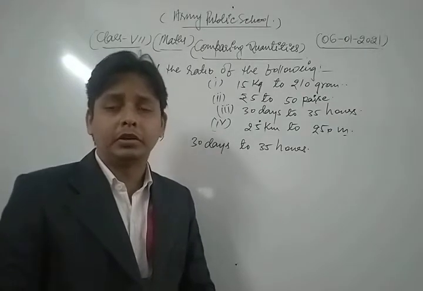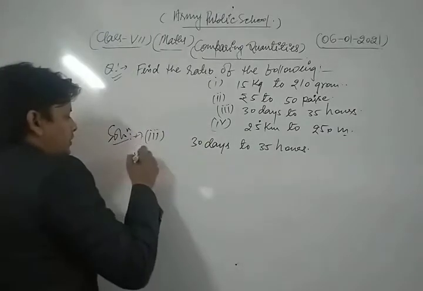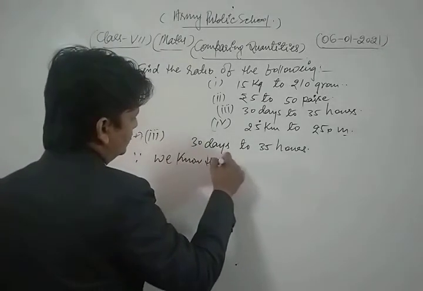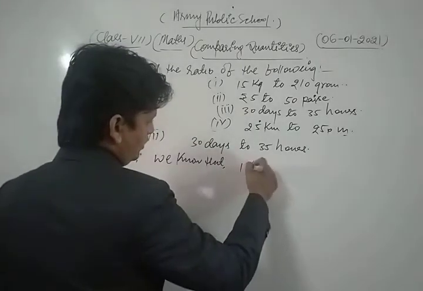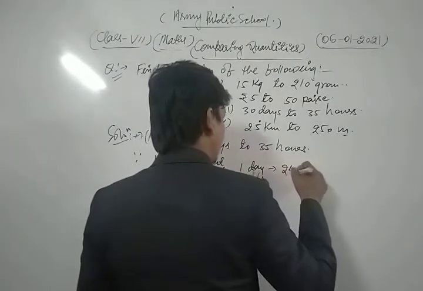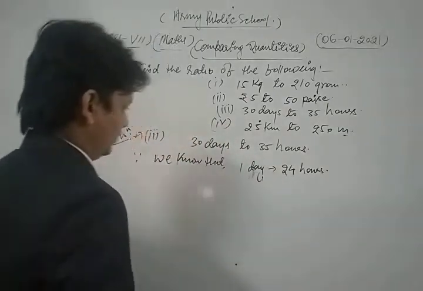So first of all we convert into the same unit. After that we find their ratio. Since we know that in one day there are 24 hours.